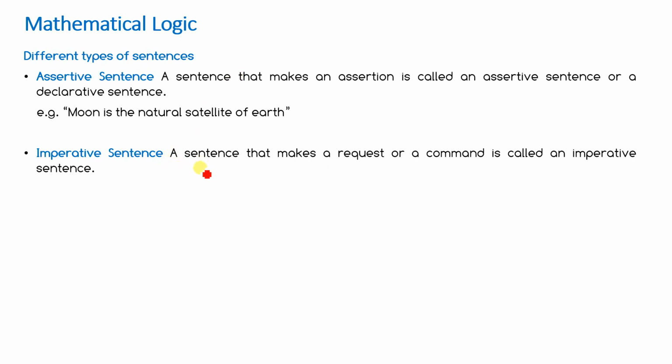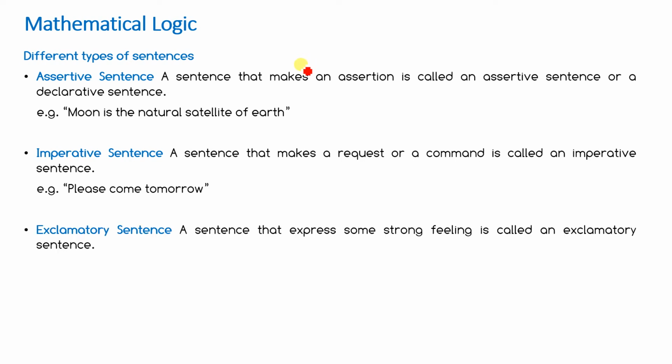The next one is the imperative sentence. A sentence that makes a request or a command is called an imperative sentence. For example, please open the door or please come tomorrow. This is a request. Or if I say get out from the class, that is a command. So these are imperative sentences.